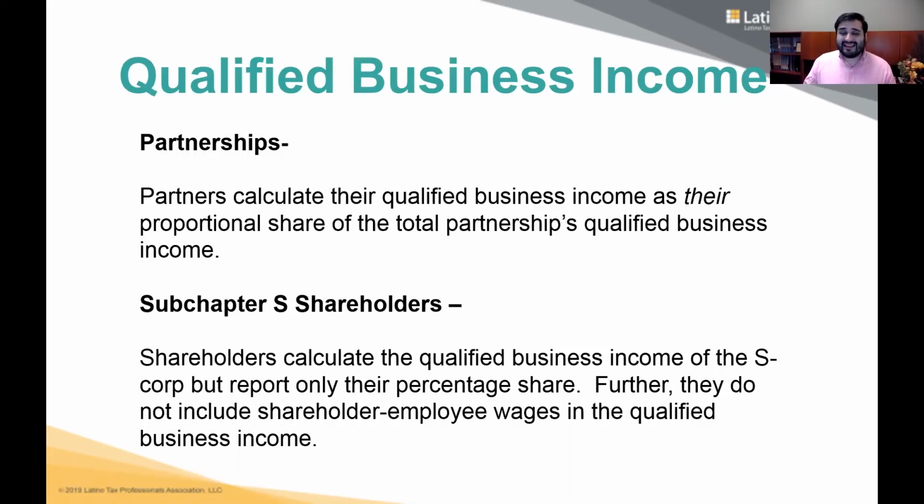The same thing with the S corporation, that is the K-1 net income. So if there's only one shareholder, it's going to be the net income that shows up on that K-1. But if there are multiple shareholders, the net income of the S corporation gets divided accordingly based on the percentage of each shareholder. And whatever each individual shareholder's share of the net income is, that's going to be their qualified business income.